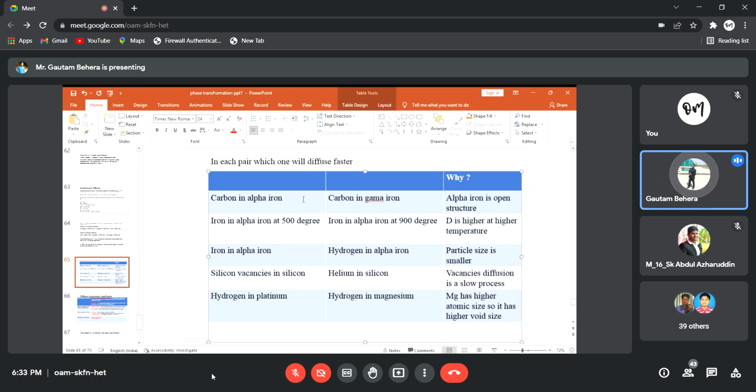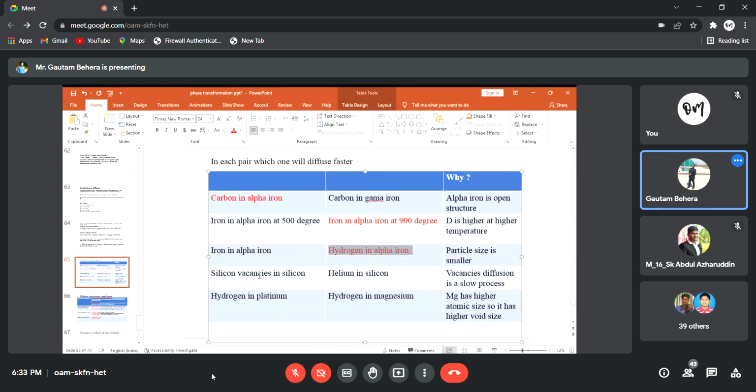So the first one, what I told, carbon in alpha iron, this is the answer. Second one is temperature, iron in alpha iron at 900. Then the third one is hydrogen in alpha iron, because of the small particle size of hydrogen.